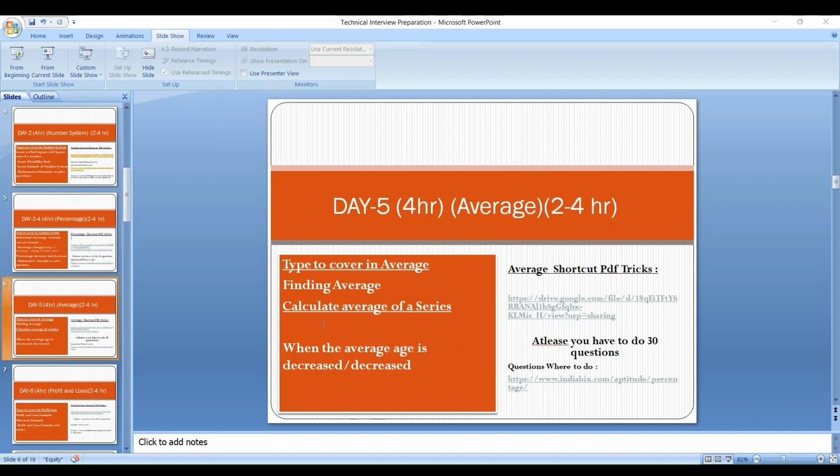And after making notes and noting down in your copy, do one thing: go to IndiaBix, search pipe and cistern problem, and you can find different variations of questions on that. Start solving those questions on your own. You have to do at least 30 to 40 questions of this topic. If you have not found that many questions, try to search other sites. You can go to GFG for more questions and solve those too. After 30 to 40 questions of this topic, you can be confident on this. You don't need to do anything more.